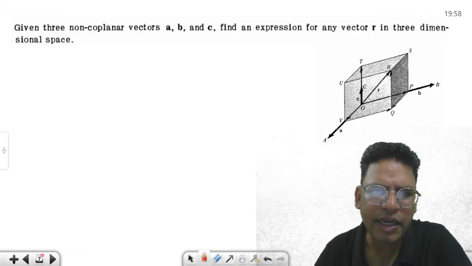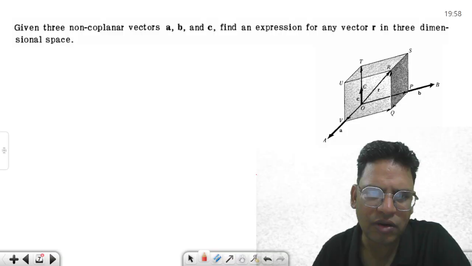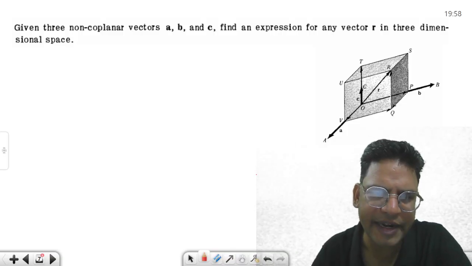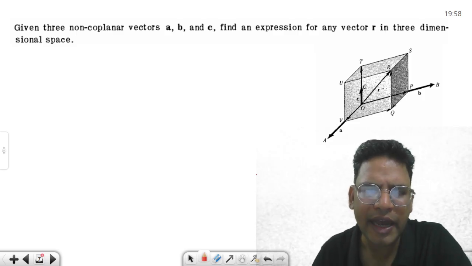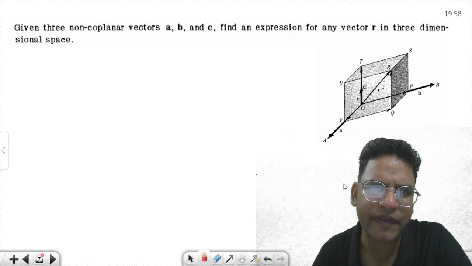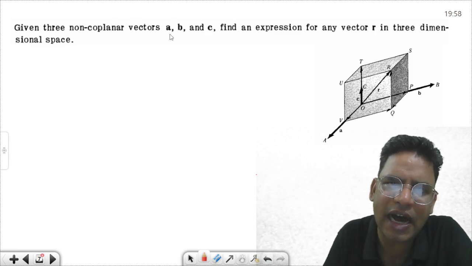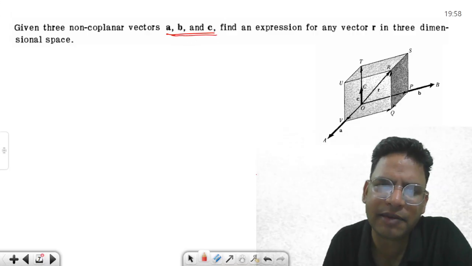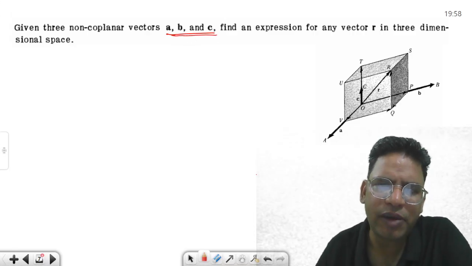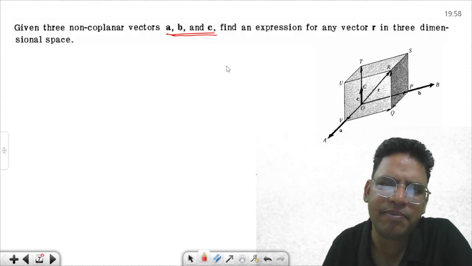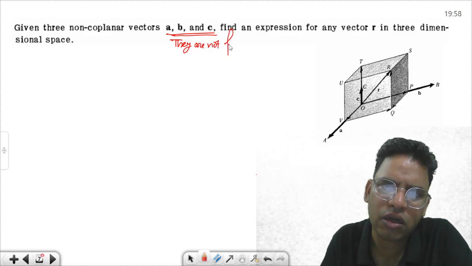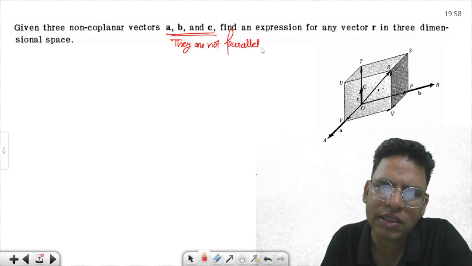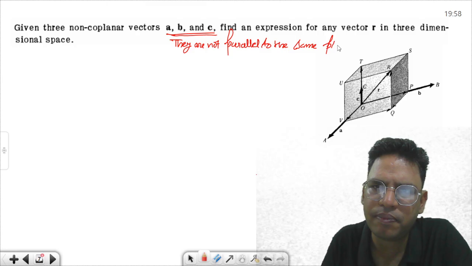Okay, given three non coplanar vectors. So you have to identify what non coplanarity is. In the last class we talked about non collinear, and now we are talking about three non coplanar vectors a, b, c. a, b, c are non coplanar vectors. What does that mean? Like i, j, k. Non coplanar vectors mean they are not parallel to the same plane. That is the meaning.